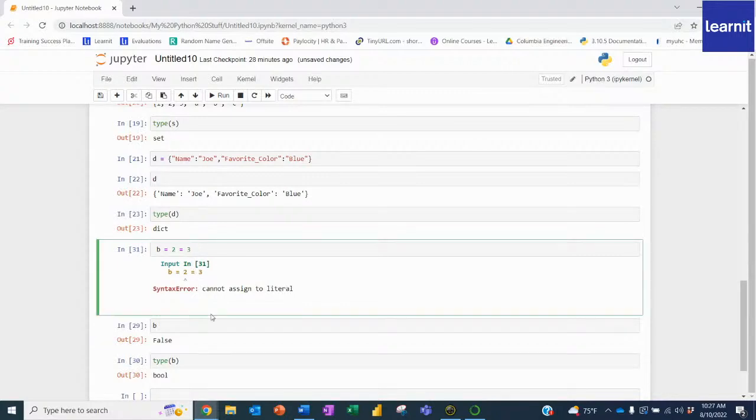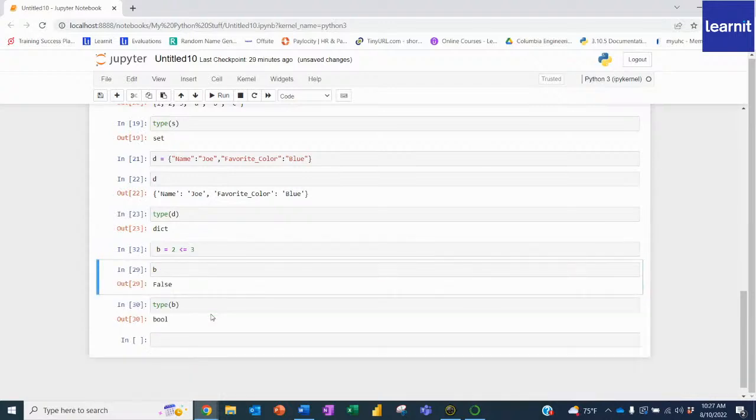Or I could have used other logical expressions here, like 2 is less than or equal to 3. And if I run that again, b is now true because 2 is less than 3. If I did 1, then if I run that again, it would change to false. So it does update your actual output, which I think is amazing.